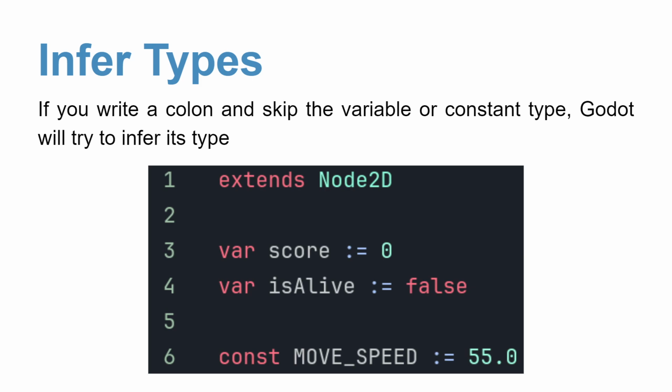And lastly, I want to tell you about infer types. Basically, if you write a colon and skip the variable or constant type, Godot will try to infer its type. So it's basically saving some lines of code, or well, some words inside of the line of code. You can use this, or you can directly use static typing and statically type all your variables and constants, but well, this is also an even handier way of declaring your variables and constants.